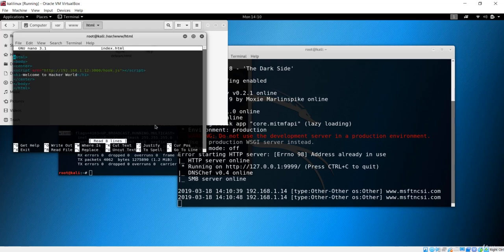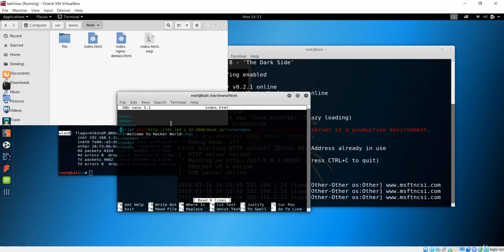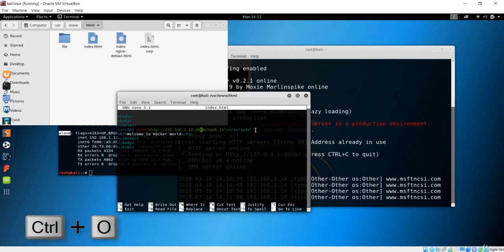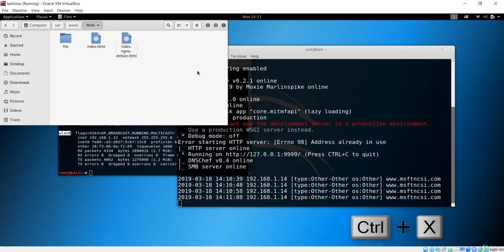It is a way to open that file with the nano editor. You can see we have injected this script, which contains the IP address of the Kali machine, and hook.js is hosted on this port. Let's save this first: press Ctrl+O to save, press enter, and Ctrl+X to exit. Now our index file is ready.